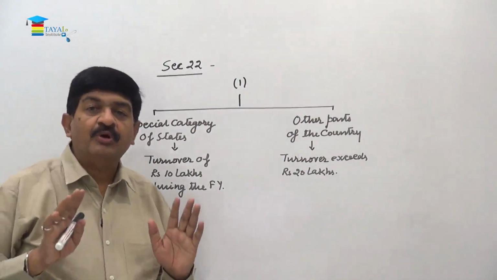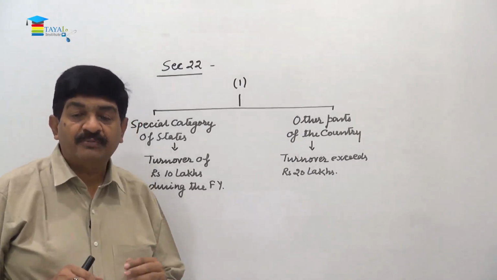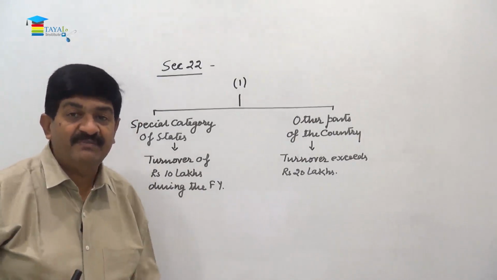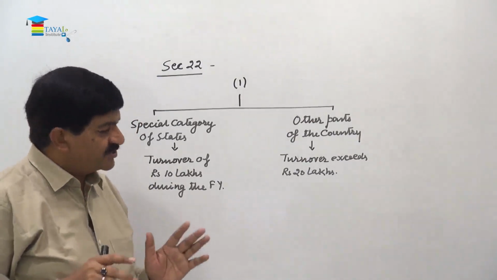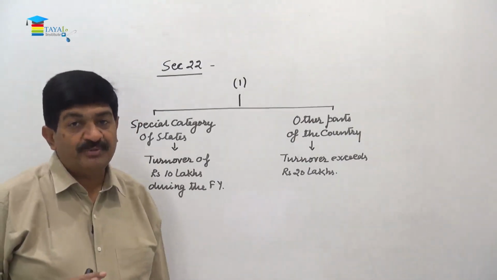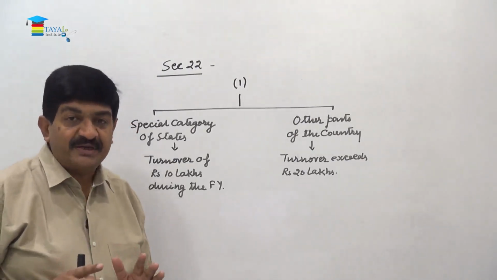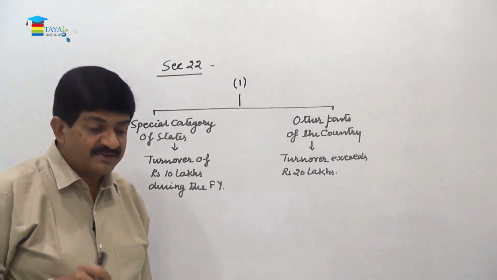Subsection 2 is no more relevant for you because that was for the people who were already paying taxes under earlier laws before the GST became applicable. But subsection 2 simply says they are also required to be registered, right? So their registration will not be transferred automatically, they have to get themselves registered.